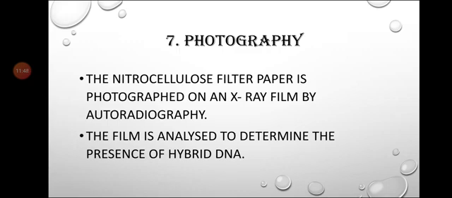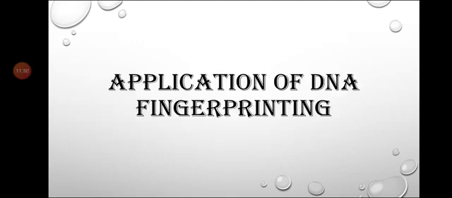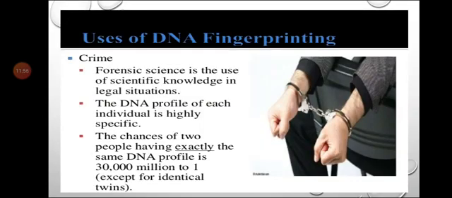Now moving on to the applications of DNA fingerprinting, which is the most important part. The first application is that it is useful in forensic science. DNA fingerprinting is used to solve rape and complicated murder cases. Forensic science uses scientific knowledge in legal situations. The DNA profile of each individual is highly specific. The chance of 2 people having exactly the same DNA profile is 1 in 30,000 million, except for identical twins.